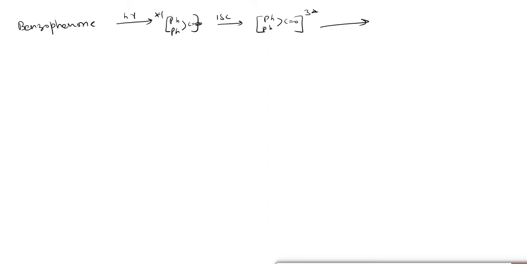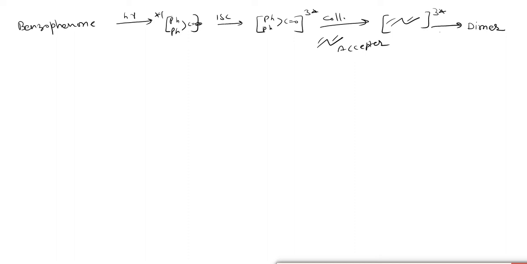The benzophenone initially gets converted into the excited singlet state and then into the excited triplet state, and it gives energy by collision to the acceptor molecule, and the acceptor forms the excited triplet state and then gives the dimers, as we discussed earlier.